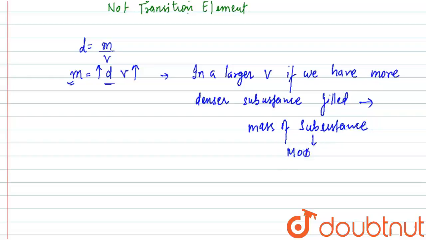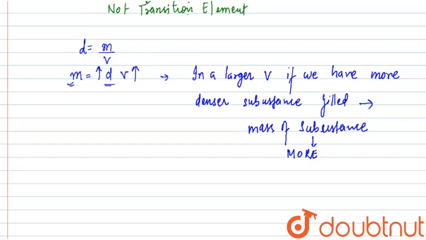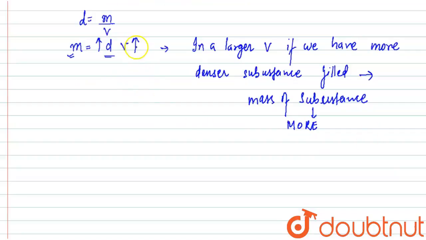So this is how we can understand. And just the opposite of it, if in a smaller volume a less dense substance is filled, the mass of that particular substance will eventually be lesser.